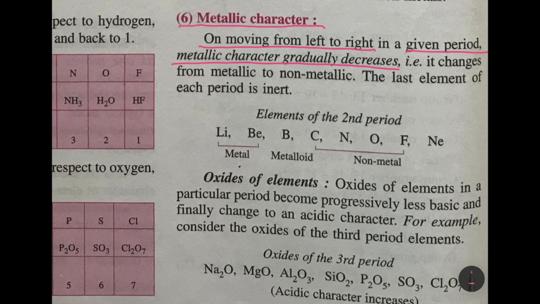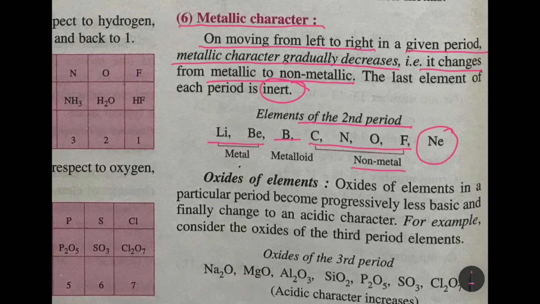Because if you look across any period, you will see that in the beginning there are metals, then metalloids in the middle, and finally it turns into non-metals. Why? Because it changes from metallic to non-metallic. And remember, the last element of each period is always an inert gas. Now if we take the example of the second period, you will see lithium and beryllium are metals, boron is a metalloid, carbon, nitrogen, oxygen and fluorine are non-metals, and neon, you know, is an inert gas.